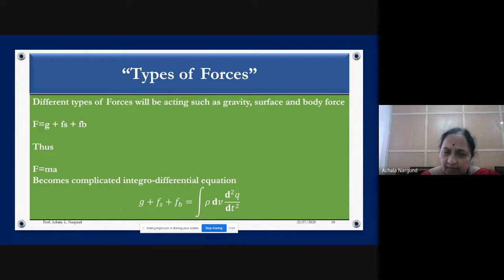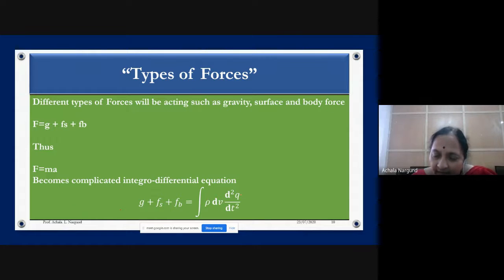Now G plus Fs plus Fb is equal to integration rho dv d2x by dt square, not d2q, it is wrong, it should be x. d2x by dt square, or dq by dt you can take. So then integration is there, differentiation is there, and some more forces are there. So this becomes a complicated equation. Simple F is equal to ma becomes complicated.